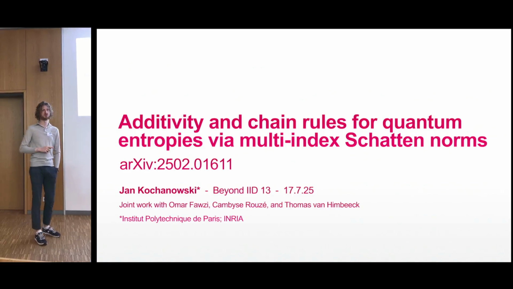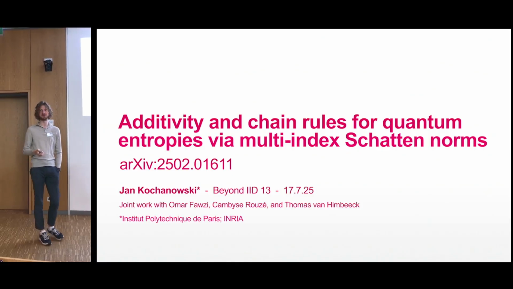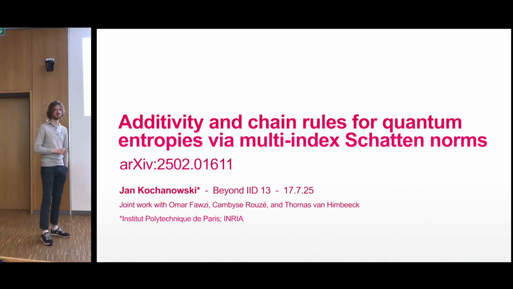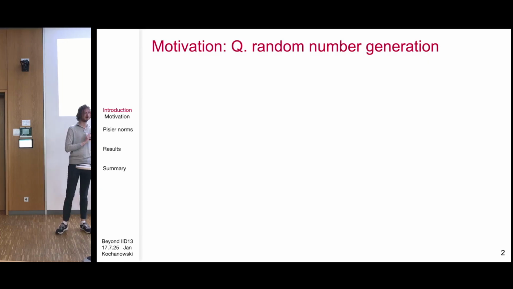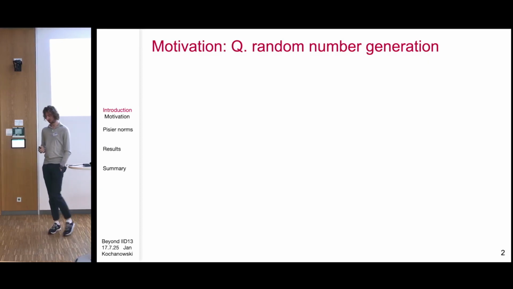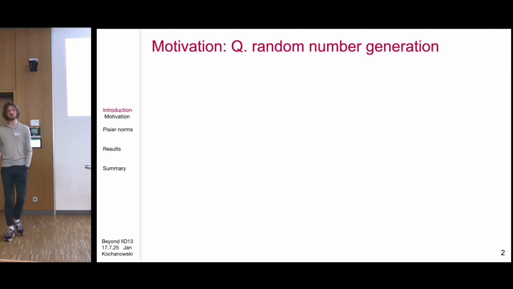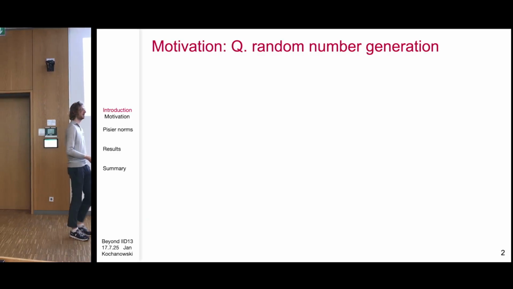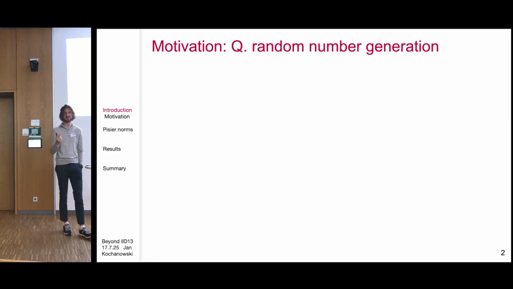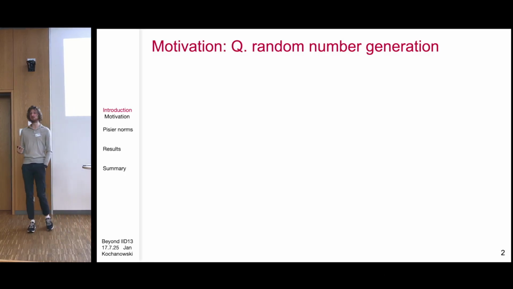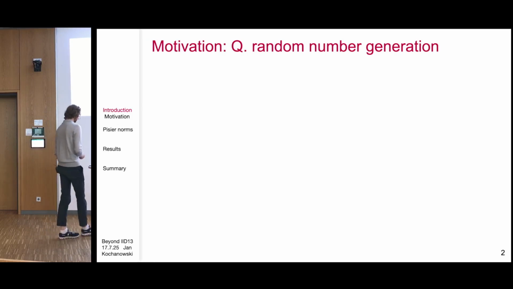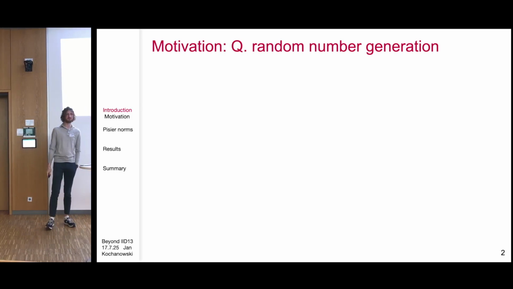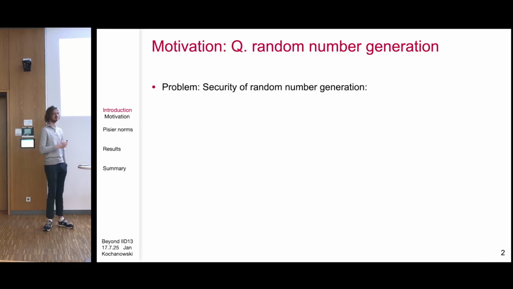And this is now joint work with Omar Fawzi, Cambyse Rouzé, and Thomas van Himbeeck, who's unfortunately not here. So now I want to talk about entropy inequalities, conditional entropy inequalities, and how they relate to these norms that I teased about earlier, and how we can use these norms as a very, I think, neat mathematical tool to prove certain entropy inequalities. Now, the first slide I put is some motivation.